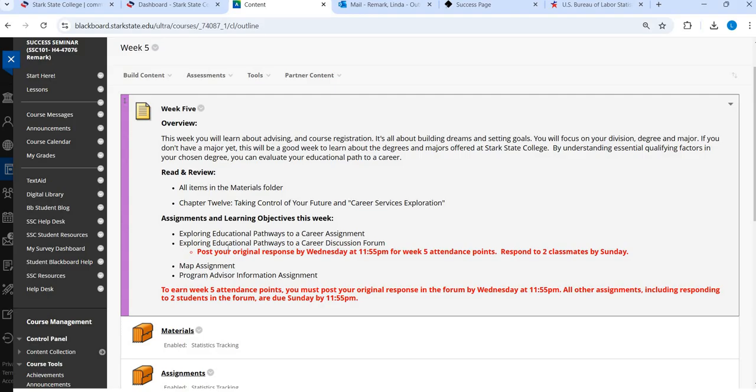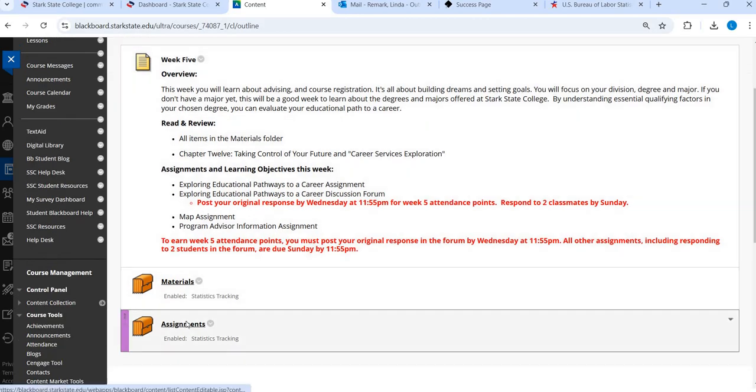All right, so chapter 12 is largely focused on career services, looking at your future, exploring your degree, making sure you know about all the different resources. Okay, so exploring educational pathways to a career and the discussion forum, these go hand in hand. So I'm going to click on the assignment folder.